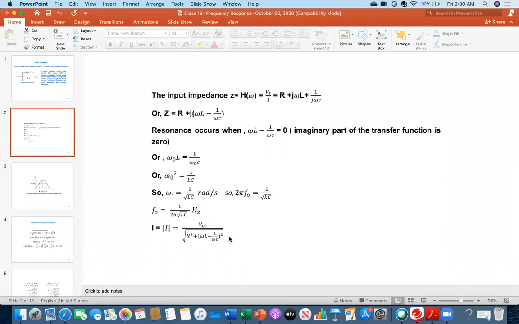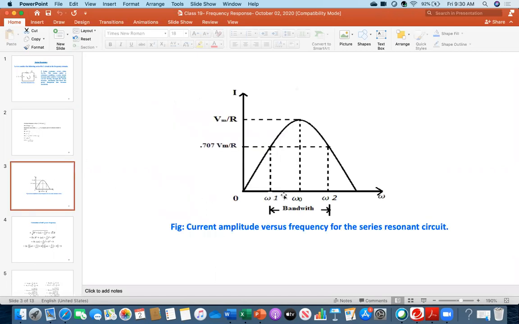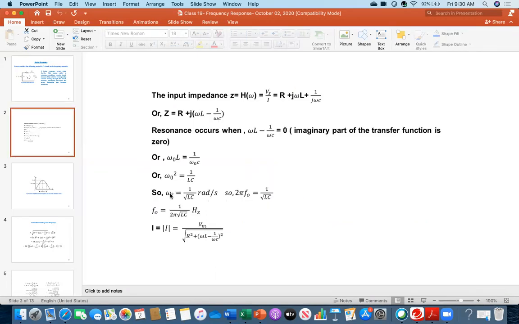And then everybody concentrate on that last current expression, I equal to Vm over Z. From there, I plotted this and I am getting this response. And then we are looking at series resonance. As I said, resonance means the maximum or the peak current. So in this curve, this is the peak point, which is Vm over R, and that corresponds to omega naught, which we call the resonant frequency.